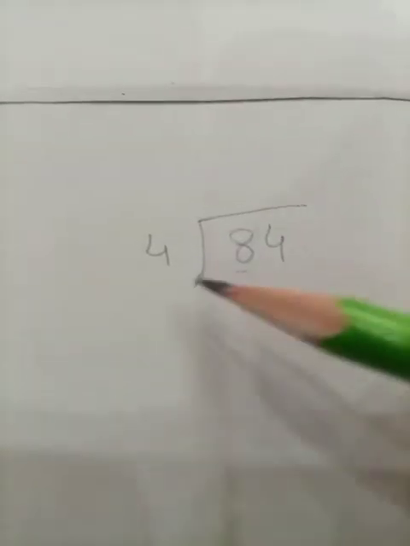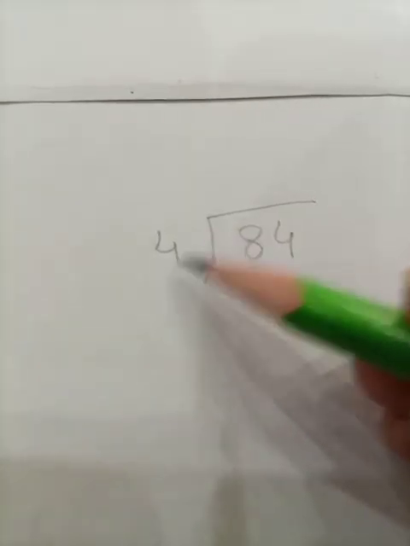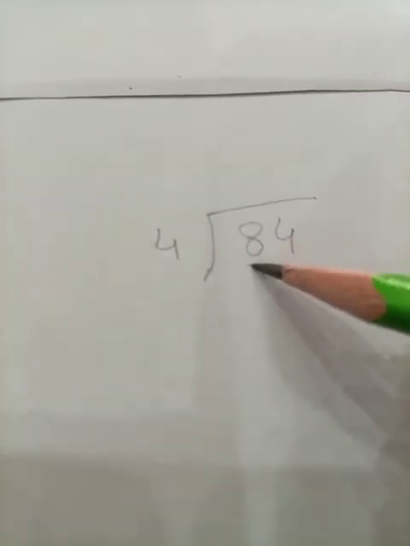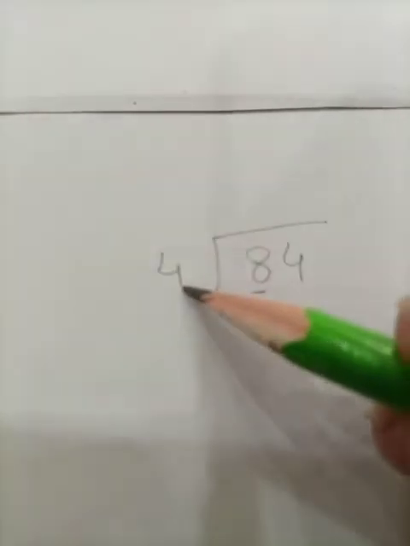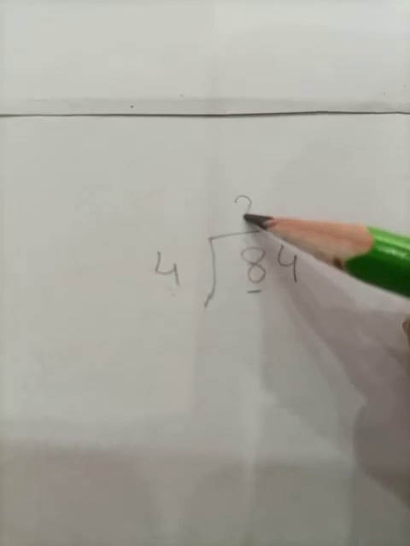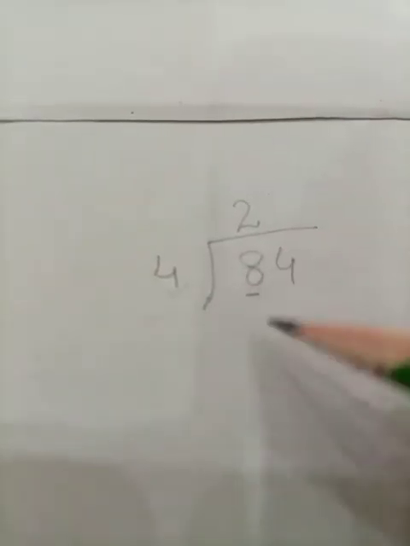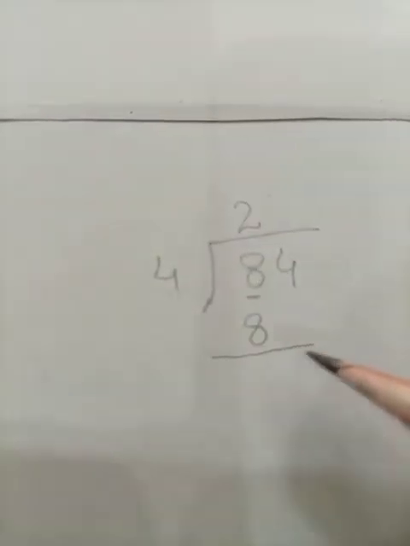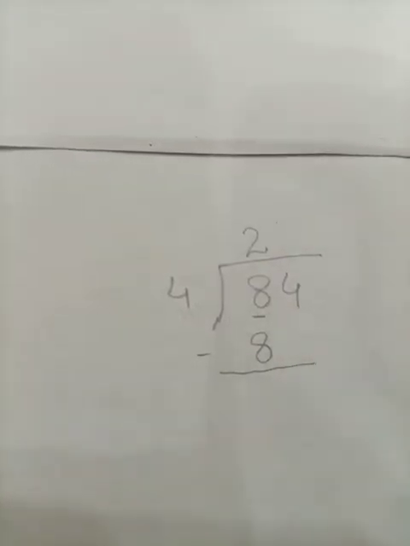Students, let's take our first number. Look at this, students. In this question, the first number is bigger than the divisor, so we can take only this number first and divide it by the divisor. Let's do it. 4 ones are 4 and 4 twos are 8. So I'm going to divide my first number by the divisor. 4 twos are 8. My next step is subtraction. I'm going to subtract my number from this.